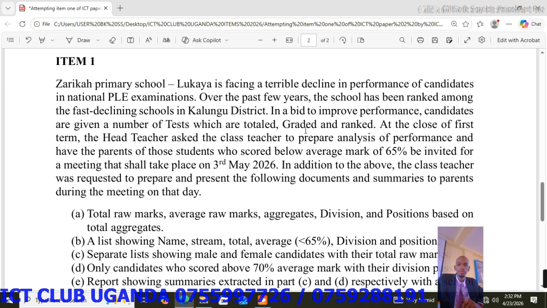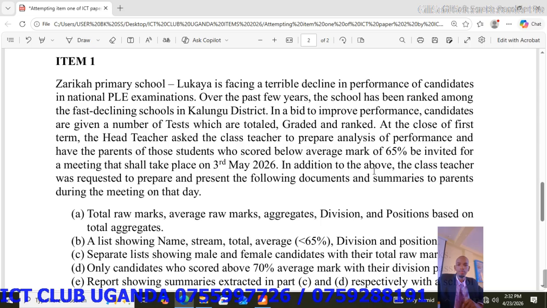At the close of first term, the head teacher asked the class teacher to prepare analysis of performance and have the parents of those students who scored below average mark of 65 be invited for a meeting that shall take place on 3rd May 2026.